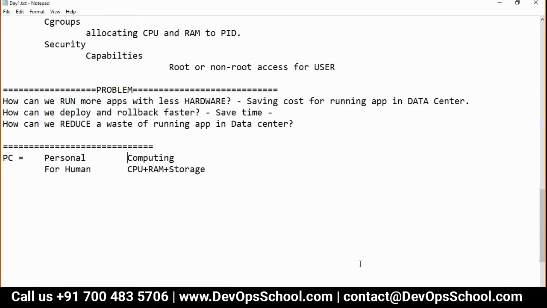So see here, understand that. This is possible. But actually, this operating system was designed, understand the concept, for PC, for humans, for personal computing, not for running applications in a data center. This architecture was designed in 1980 for human beings. They wanted to give you personal computing devices, so they designed this operating system.